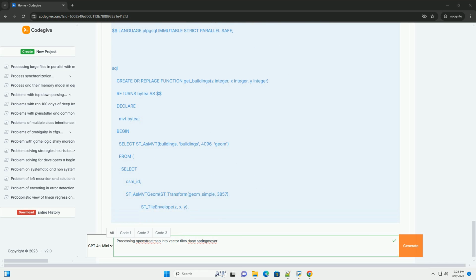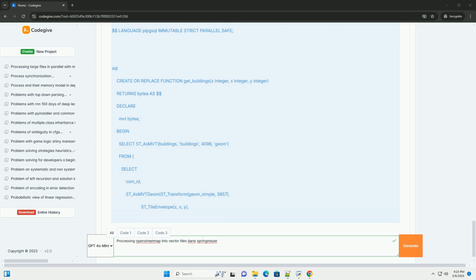ST_TileEnvelope(z, x, y) generates a bounding box geometry for the tile at the given zoom level and coordinates. This bounding box is in Web Mercator, EPSG 3857. ST_Transform(geometry, SRID) transforms the geometry to the specified spatial reference identifier, SRID. We transform from the OSM data's SRID, usually 4326, WGS84, to Web Mercator, 3857, for vector tiles.